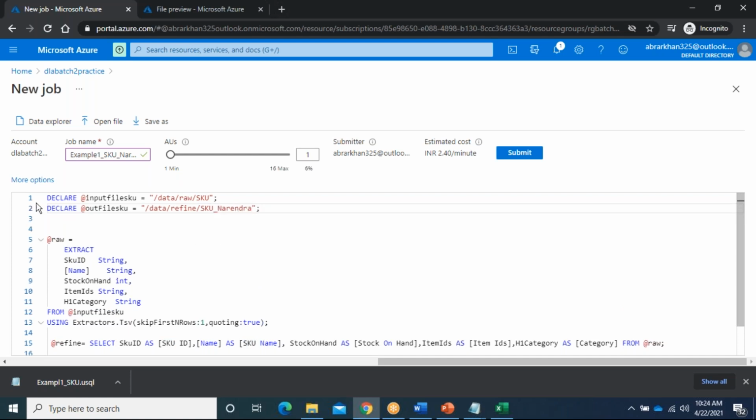But you need to read. Okay, we have declared the input file, we have declared the output file. This is the extract statement. It reads the data from the input file.